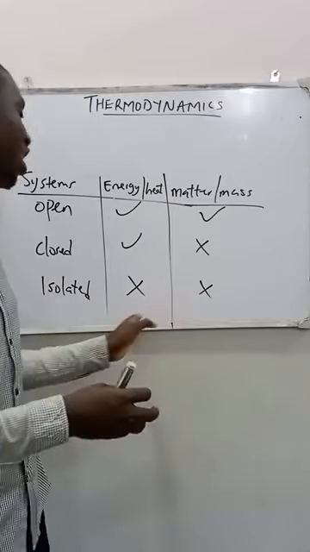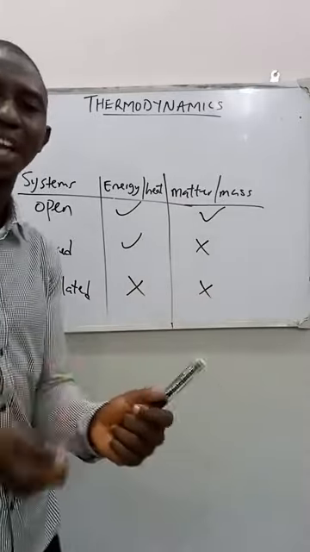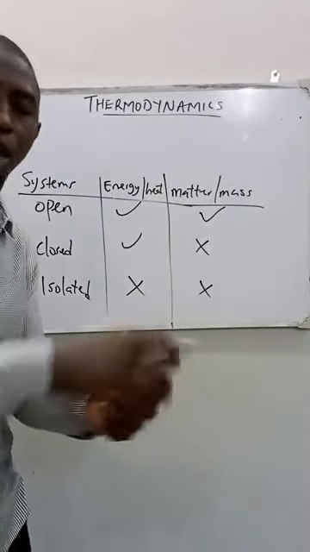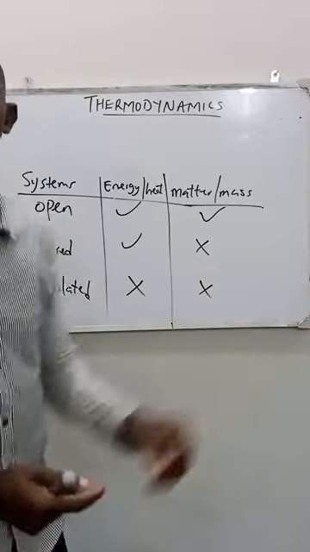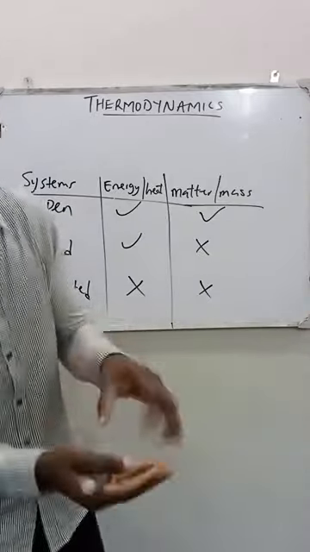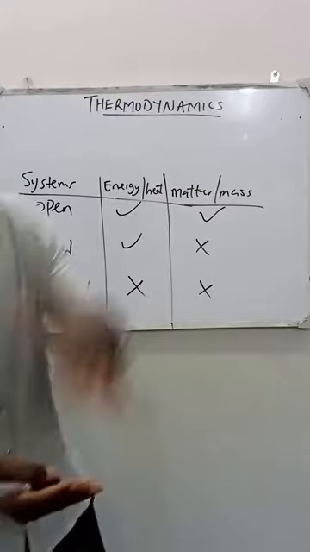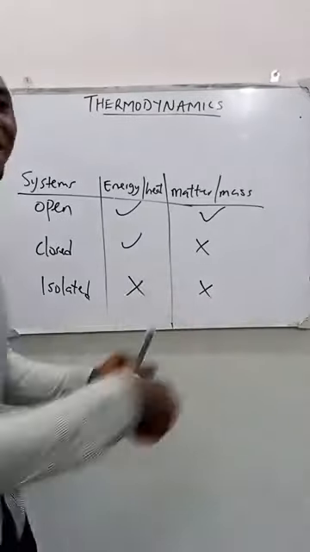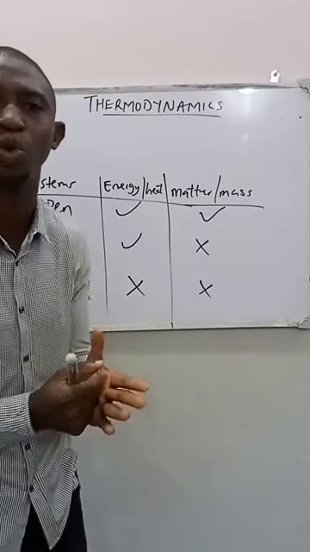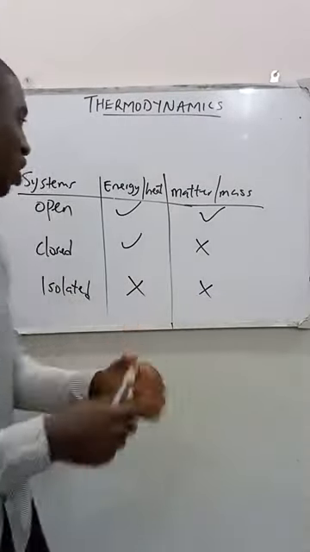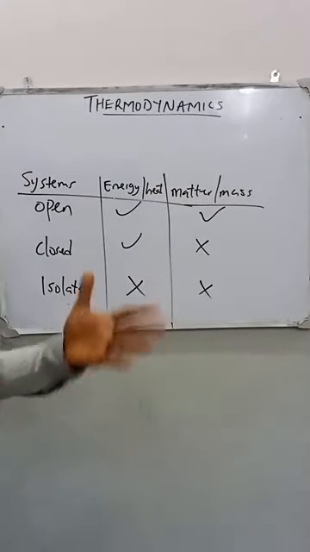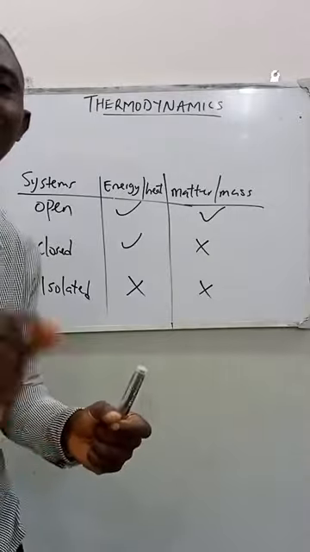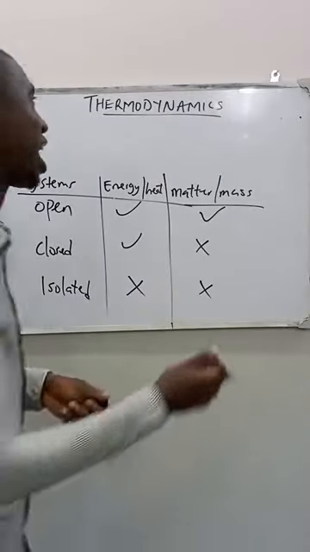So the essence of that flask is that once the hot water is poured inside, the flask will be closed. And once the flask is closed, the heat inside will not be able to escape to the surrounding. And also, the surrounding will not be able to come inside that flask, simply because it is closed. So we can use that as a good example of an isolated system. This is possible because that flask is lagged.